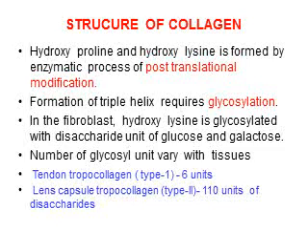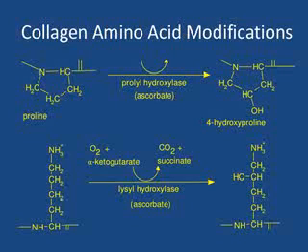The number of these glycosyl units varies with the tissues. In tendon tropocollagen, that is type 1, there are 6 units of disaccharides. In lens capsule tropocollagen of type 2, there are 110 units of disaccharides.